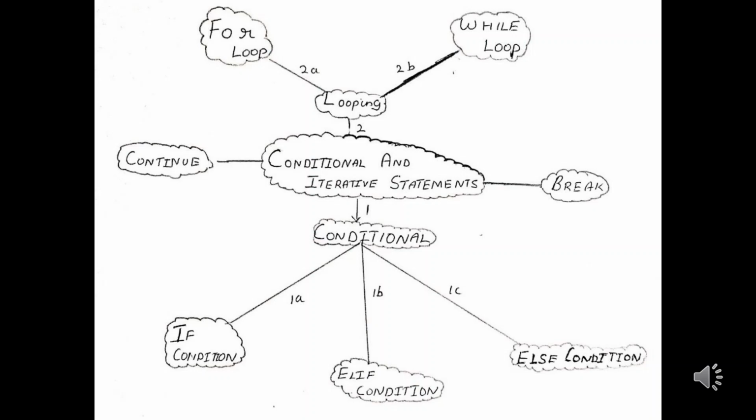Now let us know two different statements known as jump statements. The jump statement has two subtopics, and those are break and continue. A break is used to break a loop or a conditional statement, and a continue jump statement is used to keep on continuing the for loop or a conditional statement. These are the uses of the break statement and continue statement.